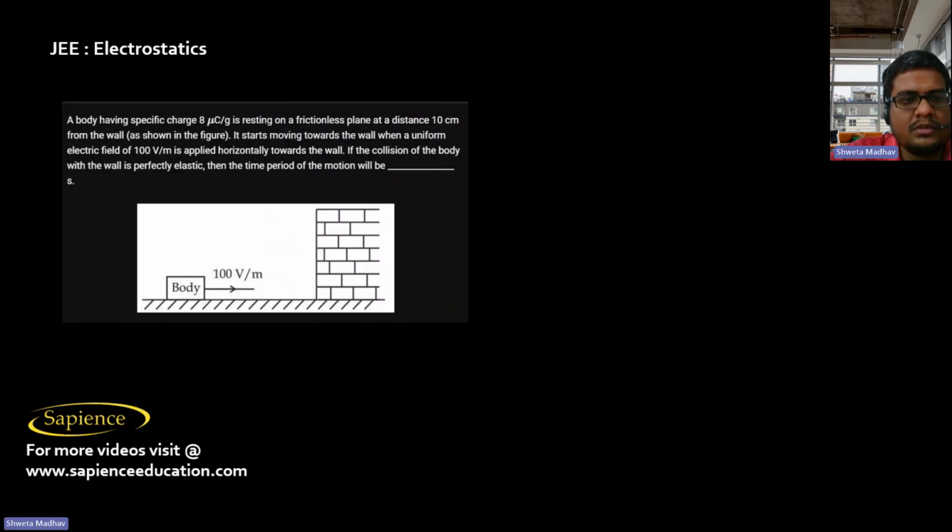And here it has been told, a body having specific charge 8 microcoulomb per gram, which is charge by mass.